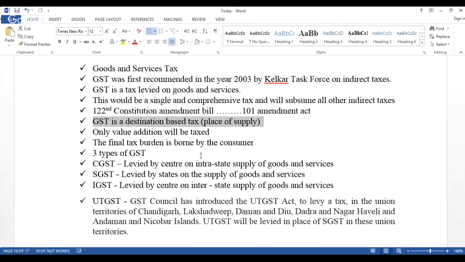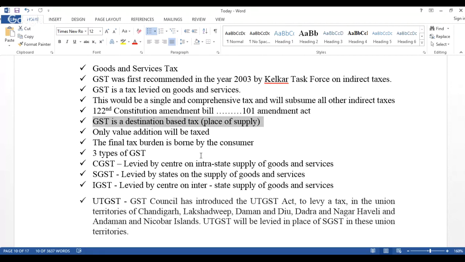GST types: CGST, that is Central Goods and Services Tax. This is levied by the center on intrastate supply of goods and services. Intrastate means within the state. SGST stands for State Goods and Services Tax, levied by the states on the supply of goods and services. And IGST stands for Integrated Goods and Services Tax. It is levied by the center on interstate supply of goods and services, right? So interstate means among various states.